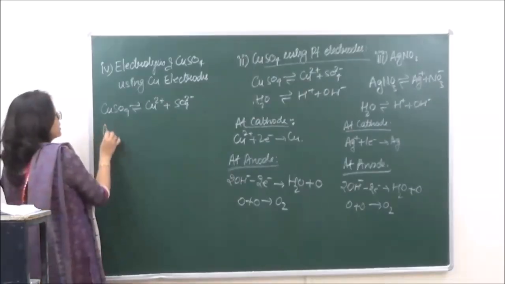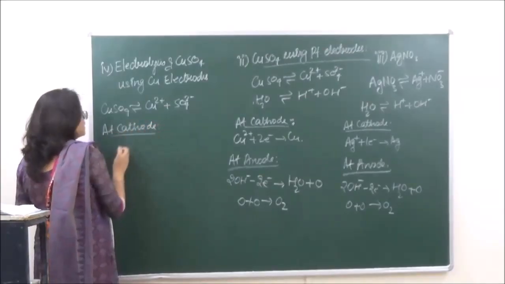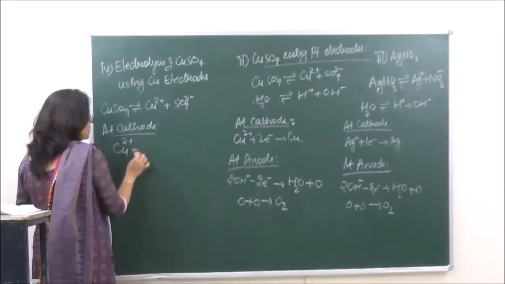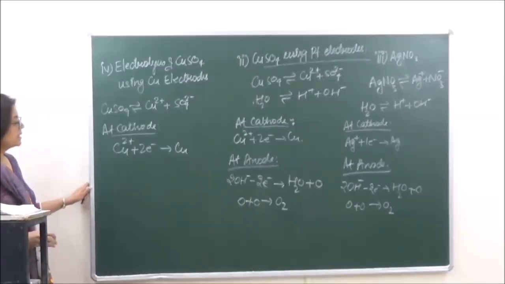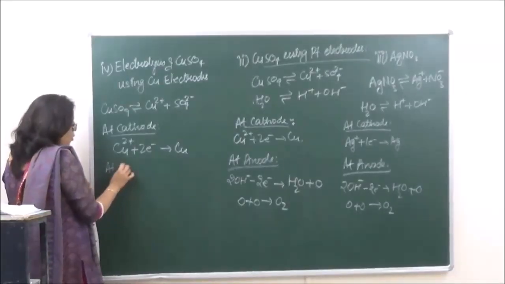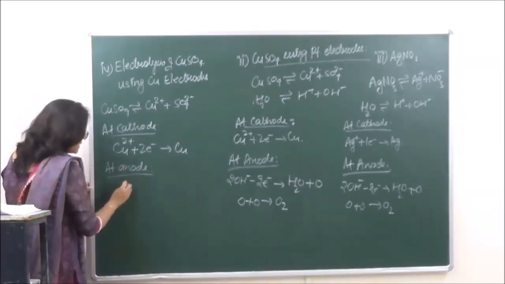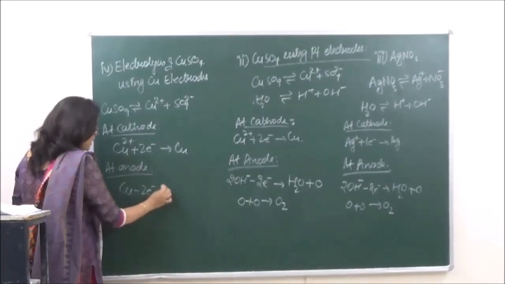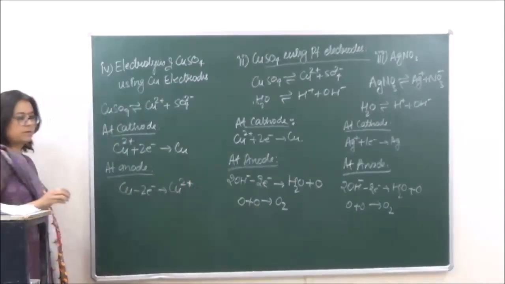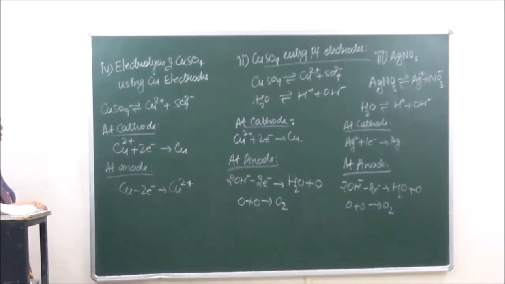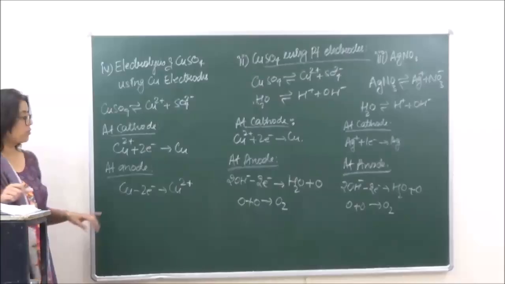So the reaction at the cathode is going to be a reduction reaction: Cu2 positive plus 2 electrons to give us copper. Whereas at the anode a reverse reaction is going to take place, that is, copper loses 2 electrons to give us Cu2 positive. Is it clear? Because we are taking reactive electrodes over here, this is how the reaction is going to take place.